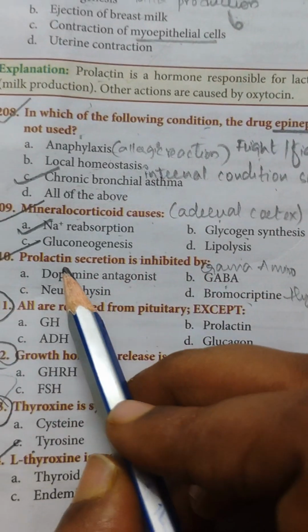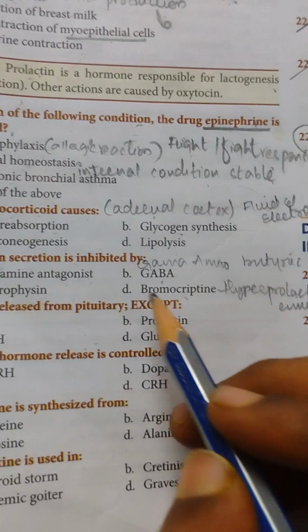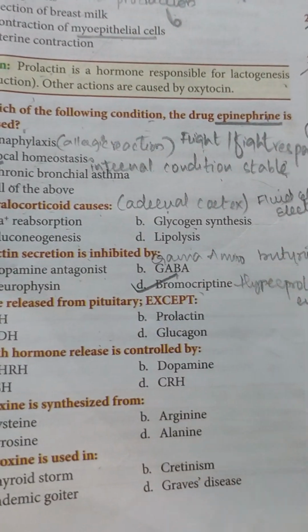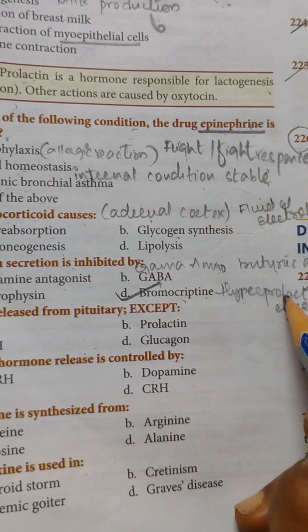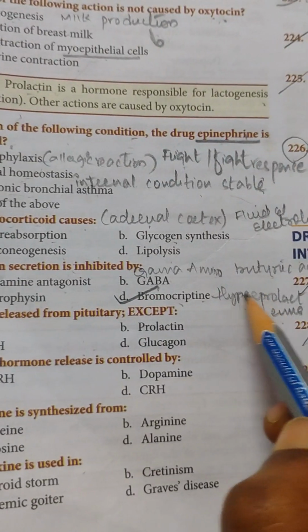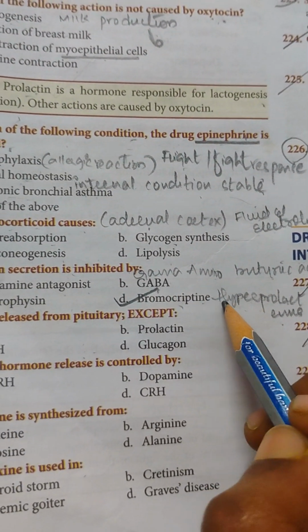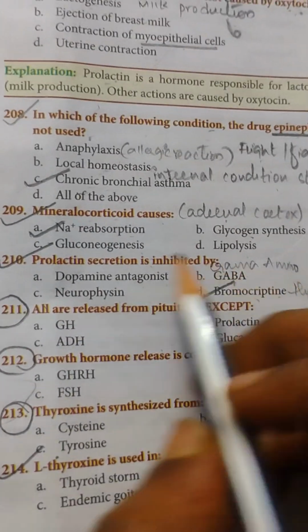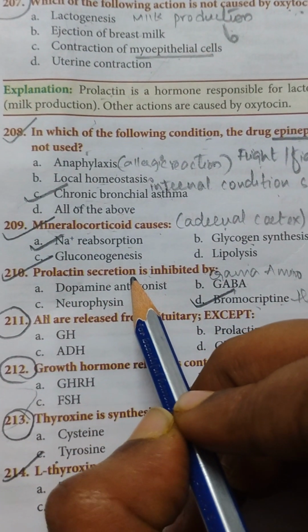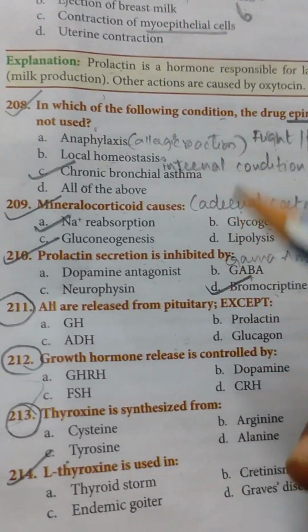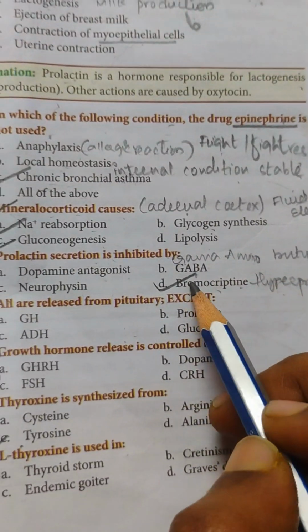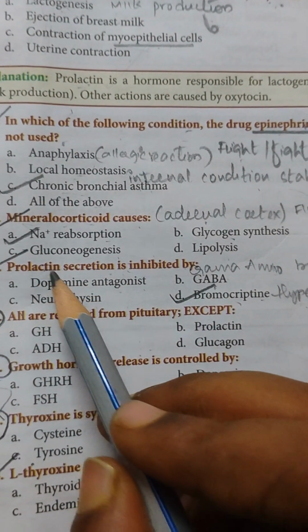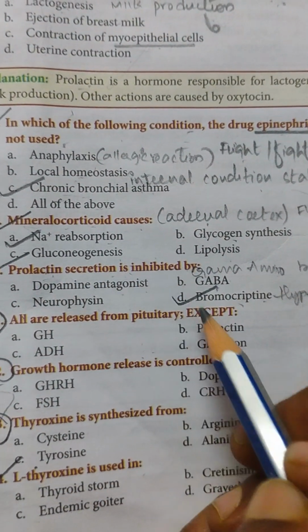The answer is bromocriptine. Bromocriptine controls hyperprolactinemia. It inhibits prolactin secretion and finally decreases milk production in the mother. So the drug of choice to inhibit milk production or prolactin secretion is bromocriptine.